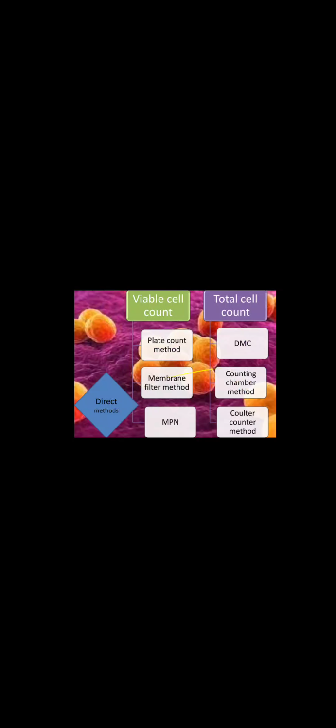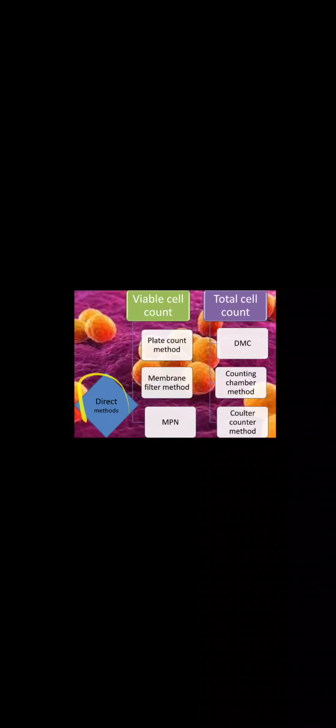Also, you can consider the nitrogen content. You purify the nitrogen content, and if there is more nitrogen, then you will say there are more cells; less nitrogen means fewer cells. So this is another indirect method. You are not counting or actually observing the cells here, you are considering the nitrogen content, and based on it you give the result as more cells or fewer cells.